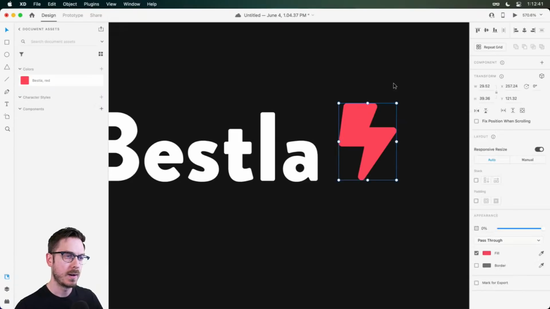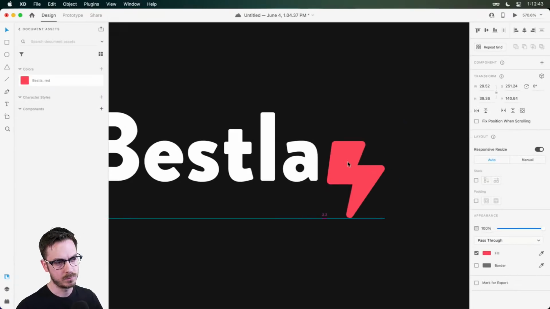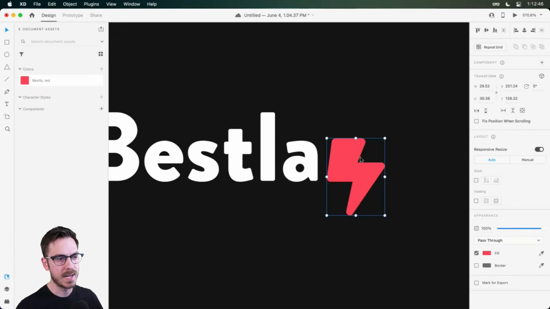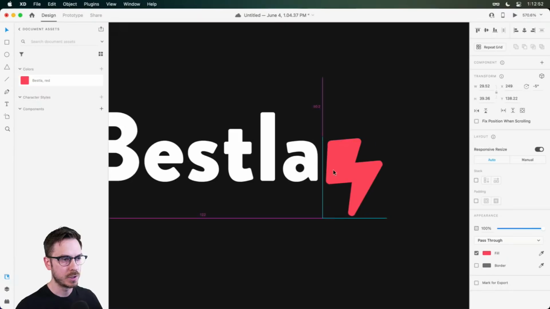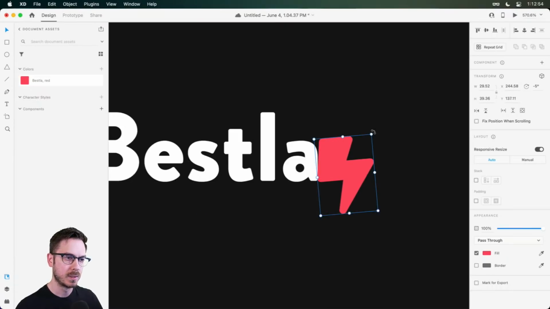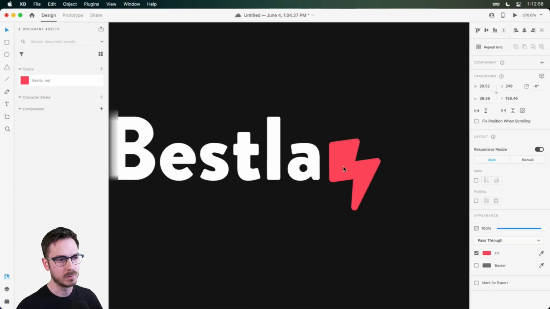Perfect. All right, so now I'm thinking probably on the right-hand side, it might look pretty good. It's almost like a period at the end of a sentence. I might want to rotate this just a little bit, just so we have the A and the lightning bolt kind of lining up. We might not want to go all the way because it's a weird angle, although it's not too bad.